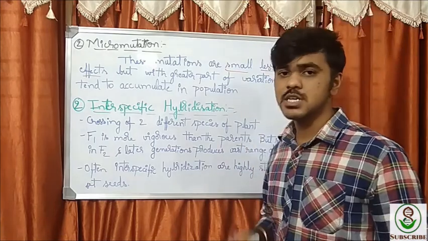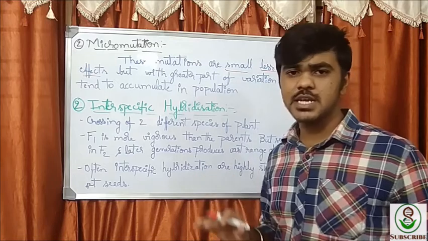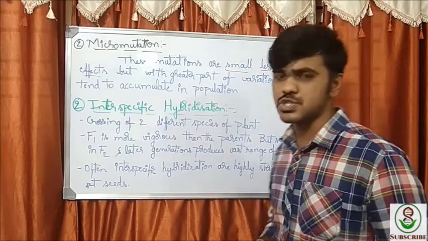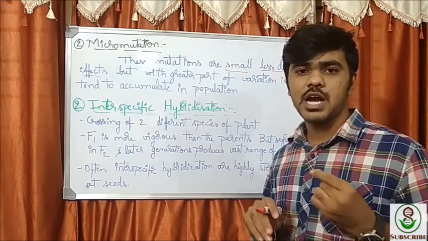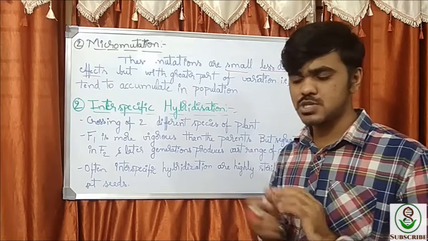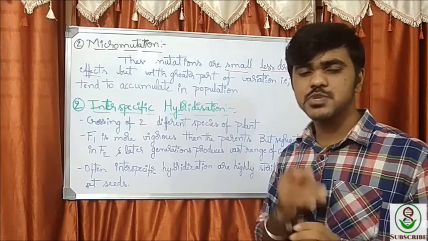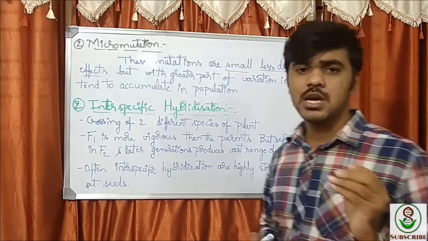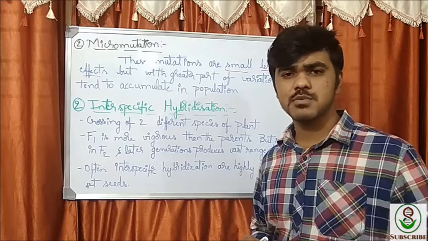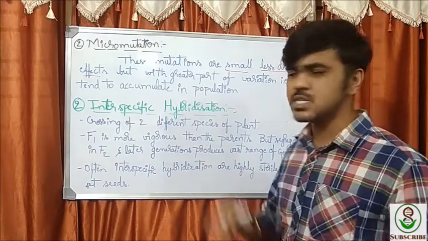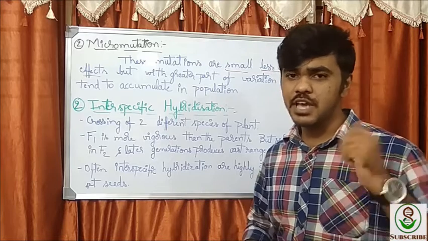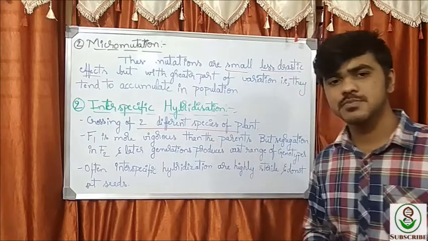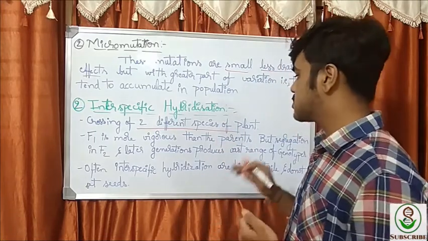Next comes interspecific hybridization. We have completed the Mendelian variation. Now let's see the next variation, that is interspecific hybridization. See, a plant has a certain genus and species name. Within a species, you can cross them, and most of the time you will get a successful progeny with some useful character. But interspecific crosses will not succeed in every condition, but in some conditions they will succeed. Interspecific hybridization means crossing of two different species of the plant.